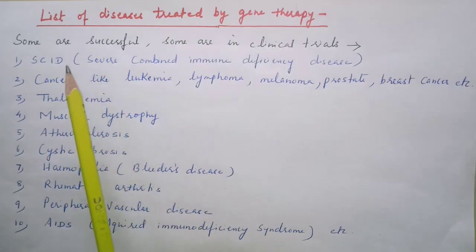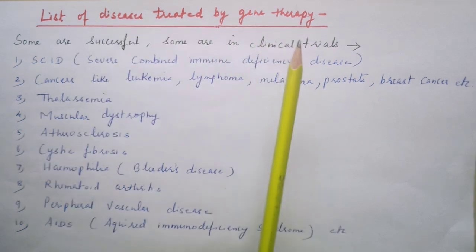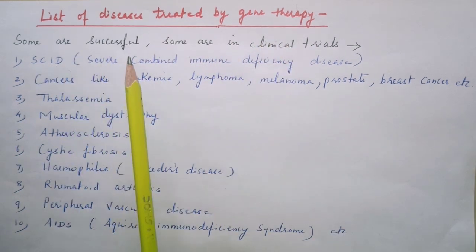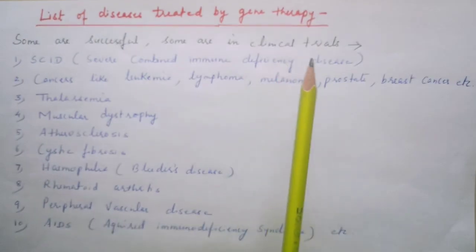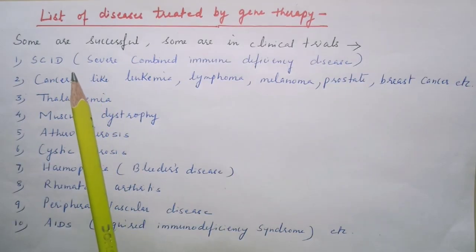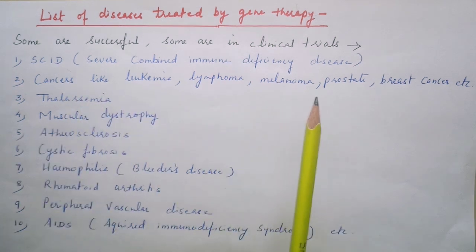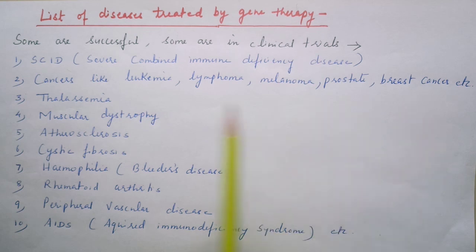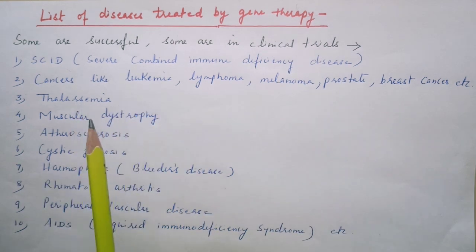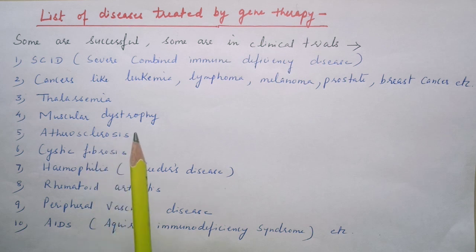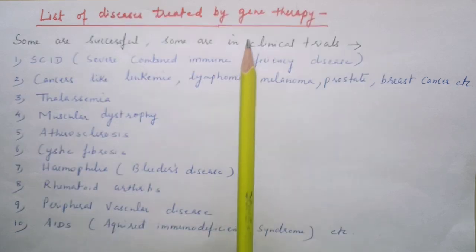Finally, we will go through the list of diseases which could be treated by gene therapy. Some have become successful, but some are still in clinical trials. So diseases like SCID we already discussed, cancers like leukemia, lymphoma, melanoma, prostate, breast cancer, etc. Diseases like thalassemia, muscular dystrophy, atherosclerosis, cystic fibrosis, hemophilia, rheumatoid arthritis, peripheral vascular disease, AIDS, and many more genetic diseases could be treated by gene therapy.